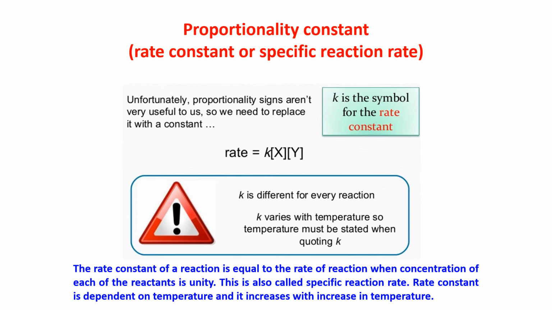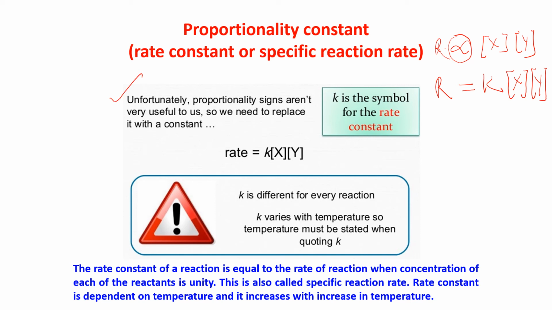The rate of a reaction can be written as proportional to X and Y. If I want to remove that proportionality sign, rate is equal to K times X and Y. Unfortunately, the proportionality sign isn't very useful to us, so we replace it with a constant.